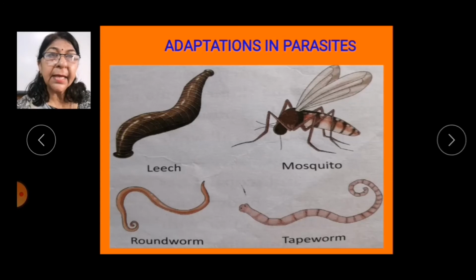Do they have teeth like other animals? No. Parasites do not have teeth because they do not chew the food. They eat liquid food. So, they have long, hollow, tube-like mouth parts to suck in their food from the body of their host animal. As we use a straw to suck a cold drink, parasites have suckers or sucking tubes to suck in their food from the body of their host.